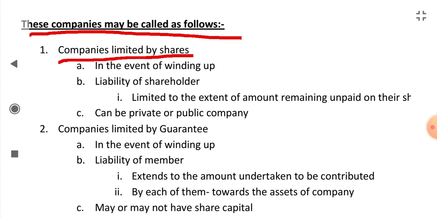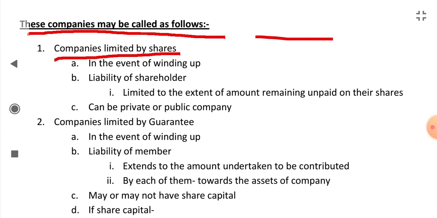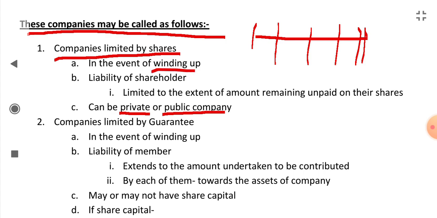shares. If the capital of a company is divided into shares, then private companies can also do it, public companies can also divide their capital into shares. So in the event of winding up, when the company is dissolved or it comes to an end, the liability of the shareholder is limited to the extent of the amount remaining unpaid on their shares.